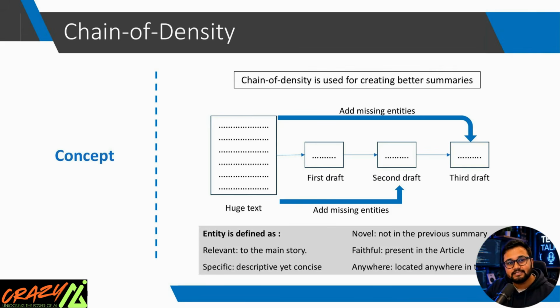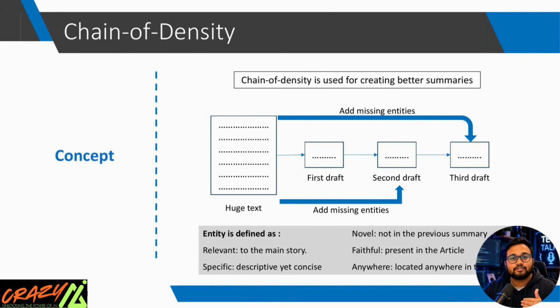Where is it used? This technique is widely used for research papers, legal contracts, medical reports, business meetings, YouTube transcripts. If you've ever used AI tools like Notion AI, Perplexity, Claude, or ChatGPT to summarize long documents, you've already seen similar ideas in action. Chain of density isn't about making summaries shorter, it's about making them smarter. Every draft removes fluff and adds important information.